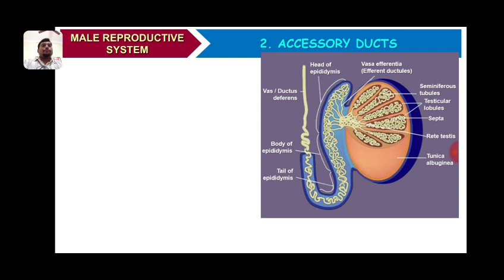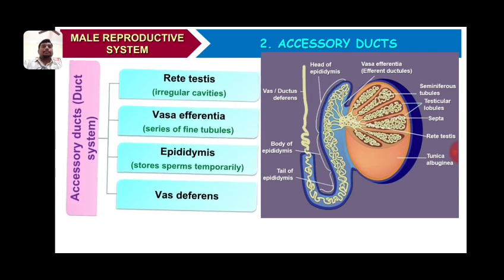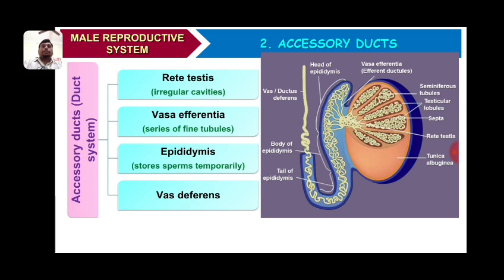The four accessory ducts are rete testis, vasa efferentia, epididymis, and vas deferens.